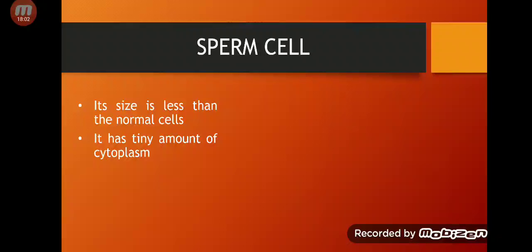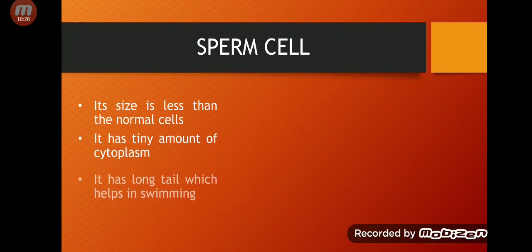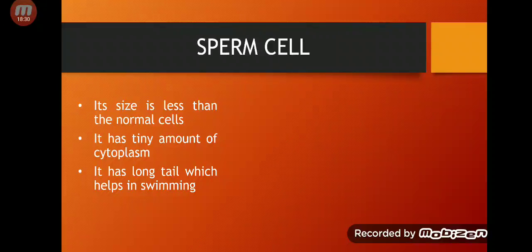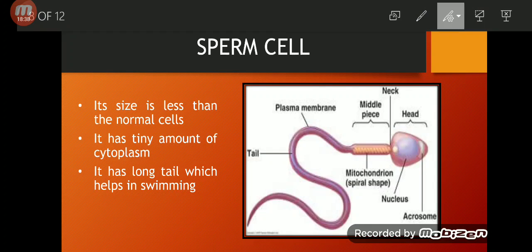You know what cytoplasm is? Inside a cell there is a jelly-like or gel-like material. It is cytoplasm. Cytoplasm holds all the cell organelles inside it. For example, nucleus, mitochondria, all of these are present in the cytoplasm. So sperm cells have a very small amount of cytoplasm, and they have a long tail which helps in swimming. And this is the picture of a sperm cell.